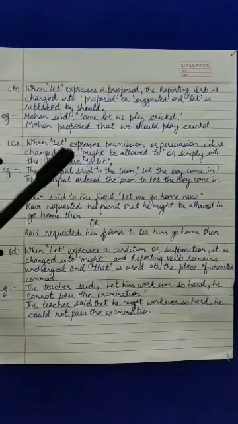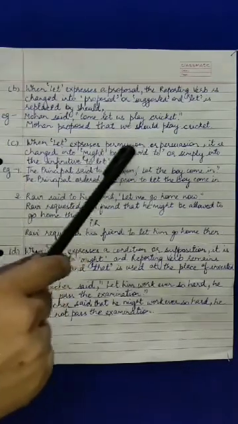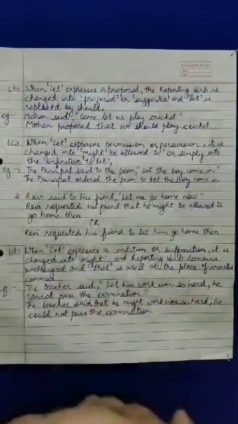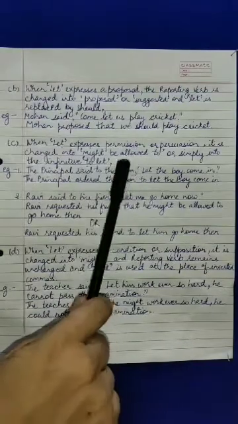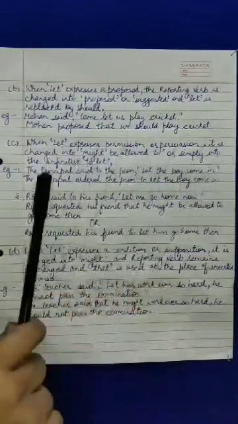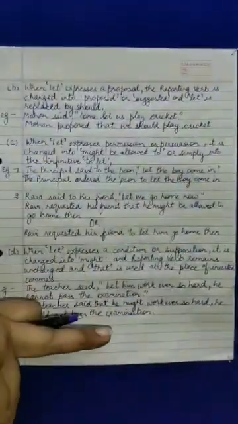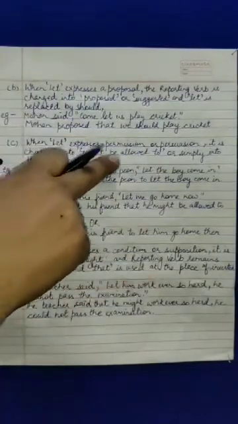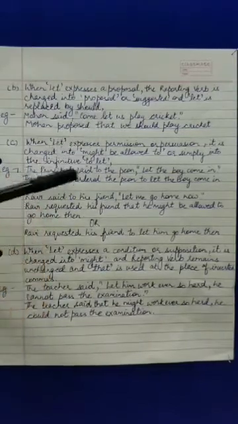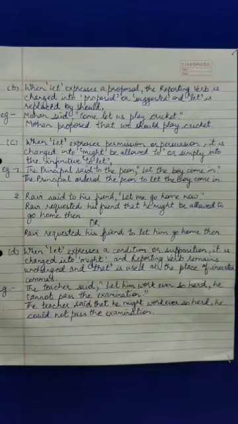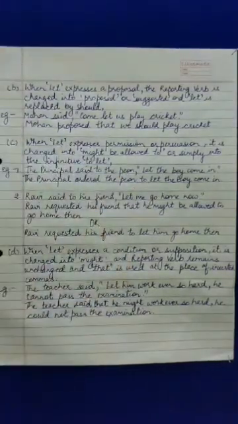Third point is, when let expresses permission or persuasion. In the first point also we had discussed the permission part, but here permission or persuasion, it could be either way. It is changed into might, be allowed to, or simply into the infinitive to let. To let we had discussed in the first point also, but it could be changed into might be allowed to also. Let's take these examples. The principal said to the peon, "Let the boy come in." The principal ordered the peon to let the boy come in.